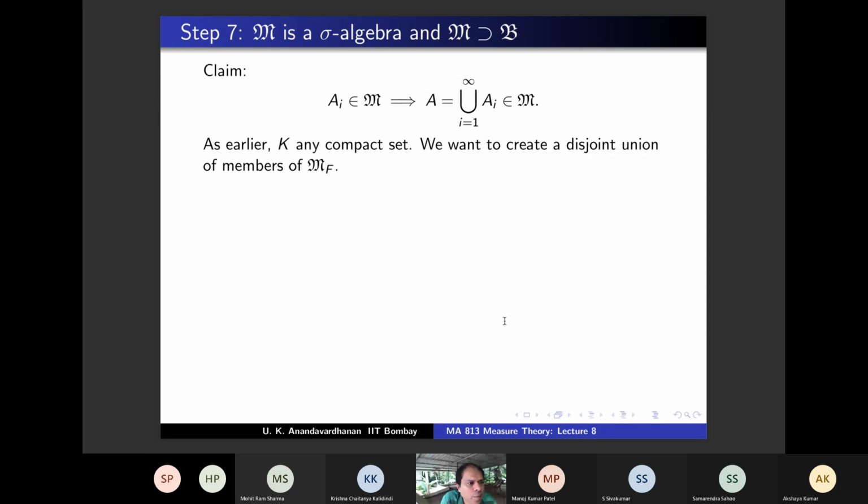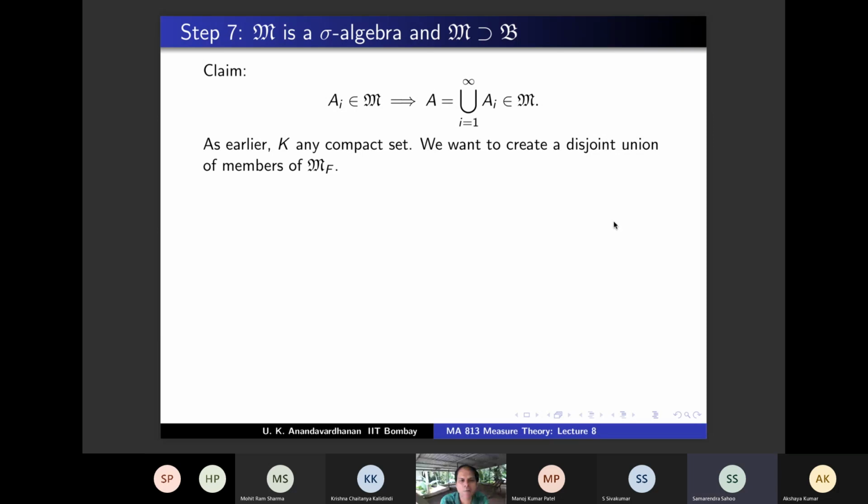What result do we have from all the steps that we have done? Union belonging to MF, you know, in step 4 only, no? So what were the conditions? If Ei are in MF, then union Ei is in MF provided it has finite measure and also Ei are disjoint. So disjoint is important.